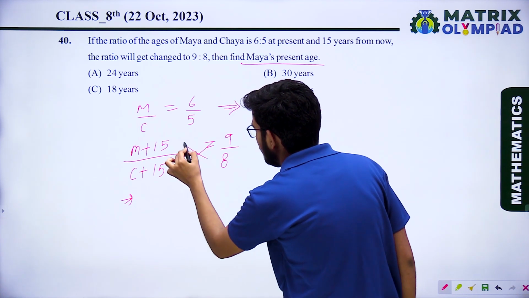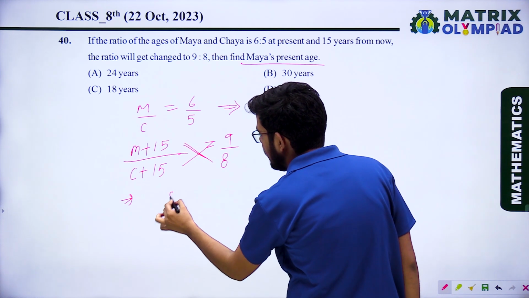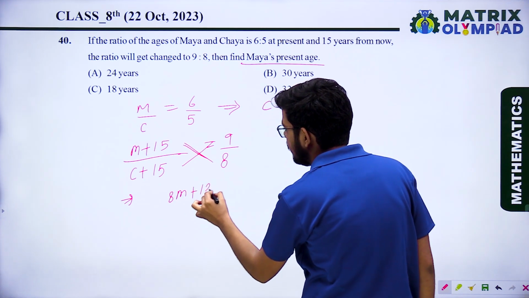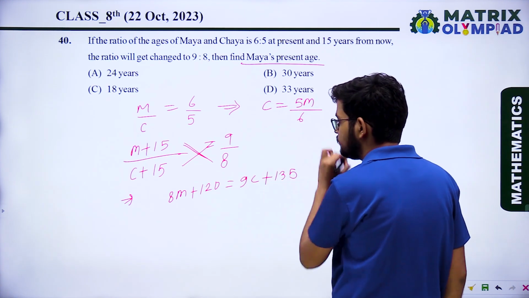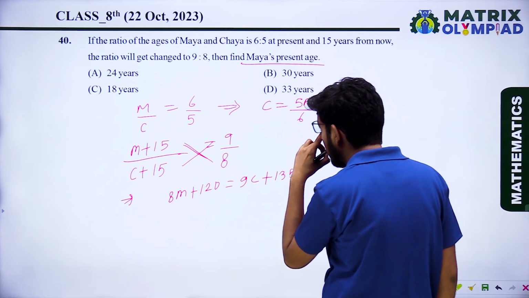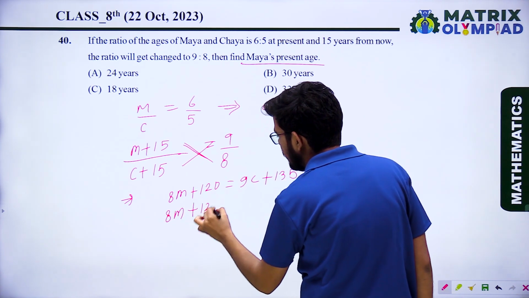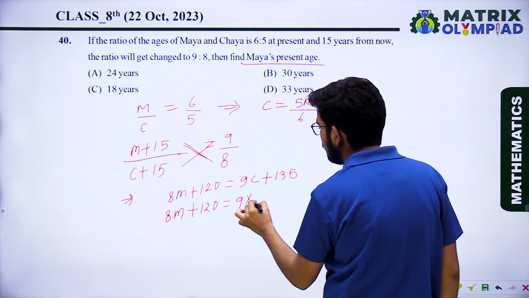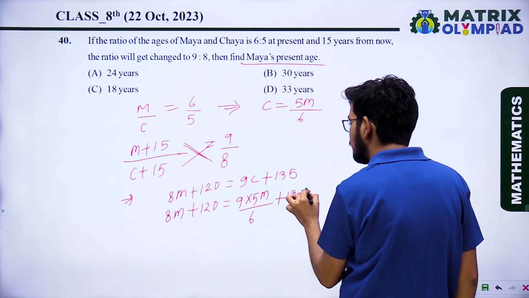First of all, you can also cross multiply it. That will be easier for solving. That will be 8m plus 120 equal 9c plus 135. Now put c equal to 5m upon 6. So 8m plus 120 equal 9 into 5m upon 6 plus 135.